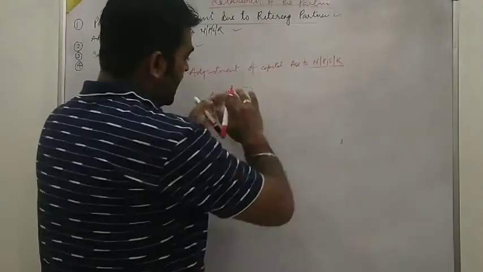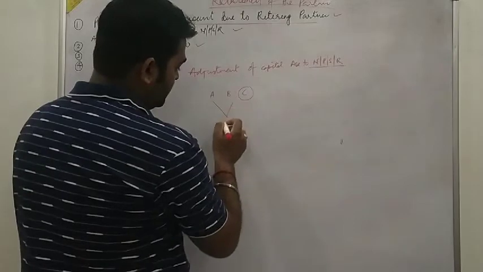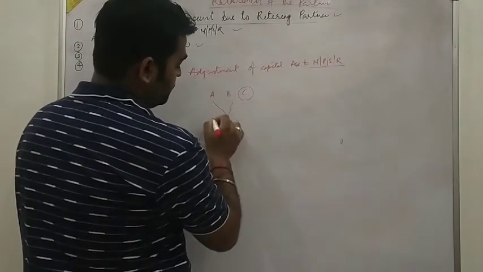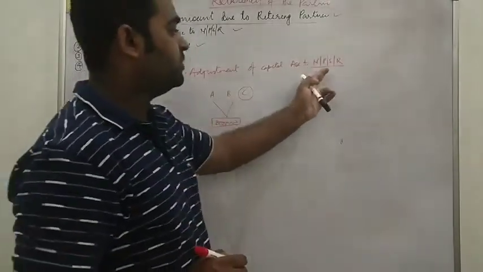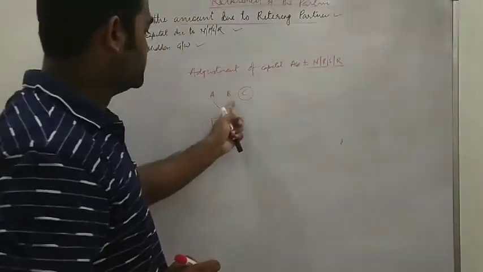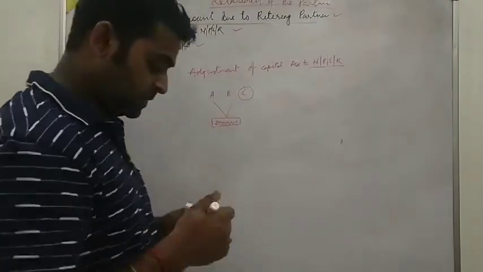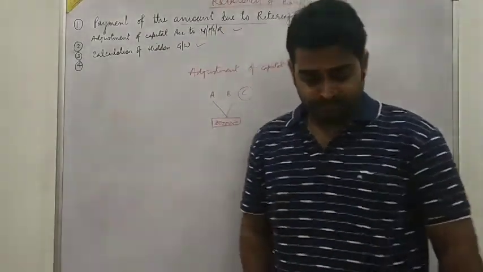After retiring C, the total capital of the partnership firm would be 20 lakh. So this amount will be distributed according to the new profit sharing ratio of the partners. Means how we will do the accounting treatment practically.